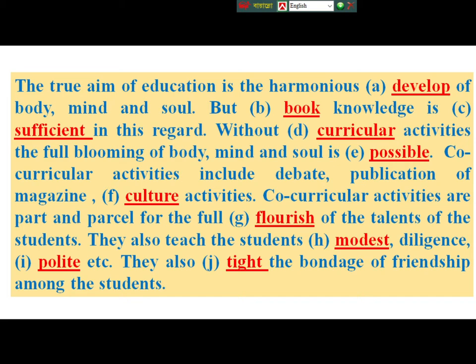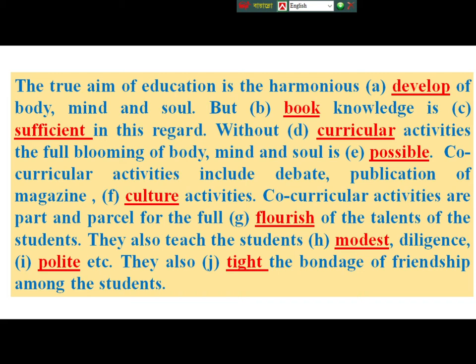Now let's read the passage and know what will be the correct answers in the gap. The true aim of education is the harmonious development of body, mind and soul. But here the word is book, which is inappropriate according to the context of the passage, so the answer will be bookish. But bookish knowledge is insufficient in this regard. The answer will be insufficient.